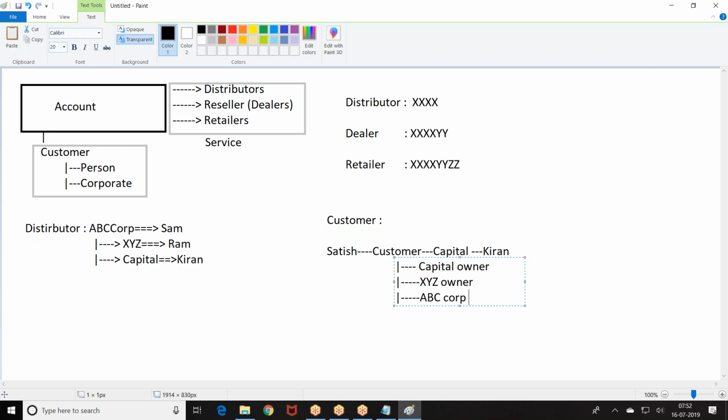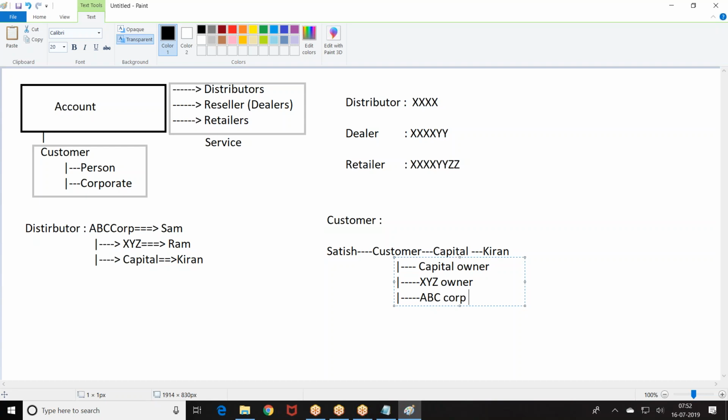Now, who is the owner of the distributor? RM. So when a customer is created by the retailer, the customer record should be visible to the retailer's owner, who is going to be a BDE, to the dealer's owner, who is going to be a manager, and also to the distributor owner, who is going to be RM. So in that channel, the people on the top should see all the customers.